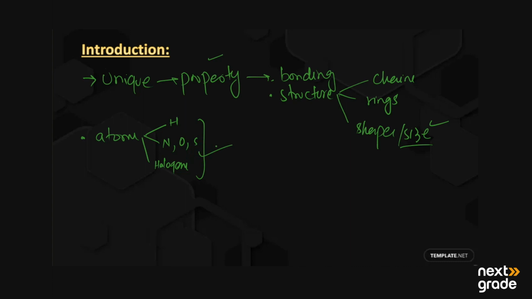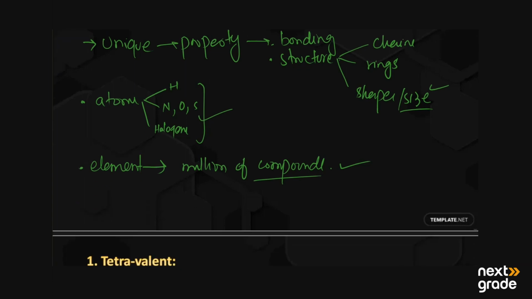Carbon is only one element, but still it has millions of compounds, and these millions of compounds are present due to some specific properties, or due to the following reasons. So let's have the reasons. What are the following reasons?